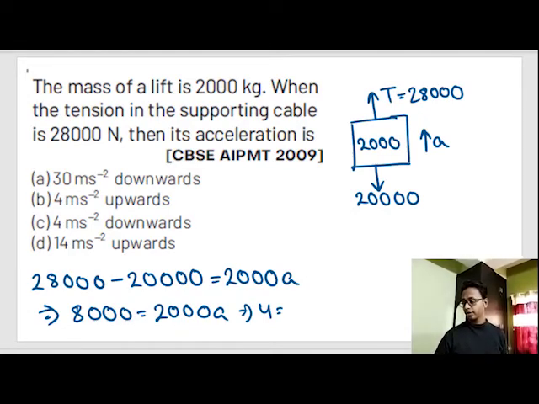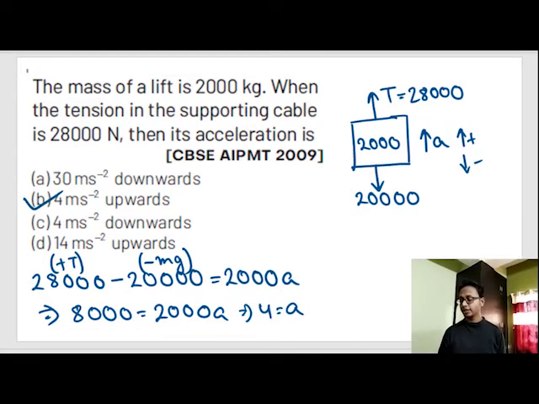Okay. Now this A is positive, and I assume upward to be positive, and downward to be negative. See, plus T. This was nothing but T, no? This was plus T, and this was minus of mg. So 4 meter per second in upward direction. And if we apply a little bit of observation, since the tension force is greater than the gravity force, the body will obviously be going up. Okay. So next question.